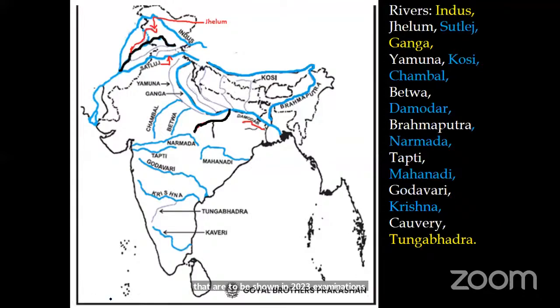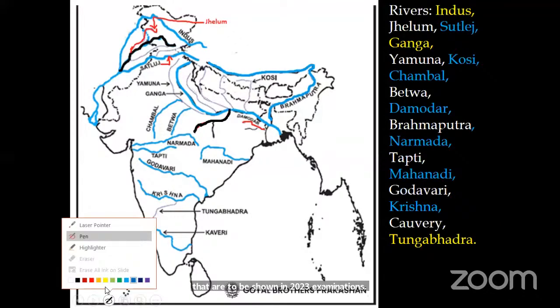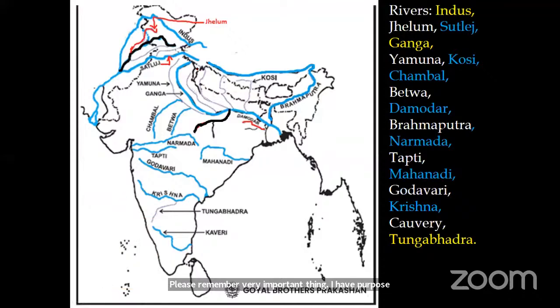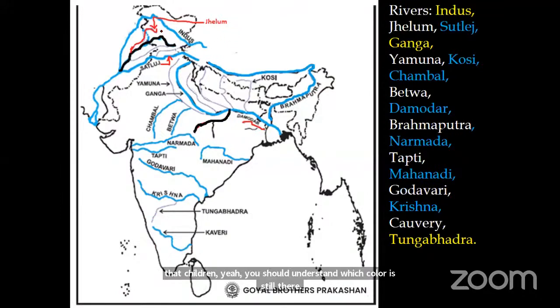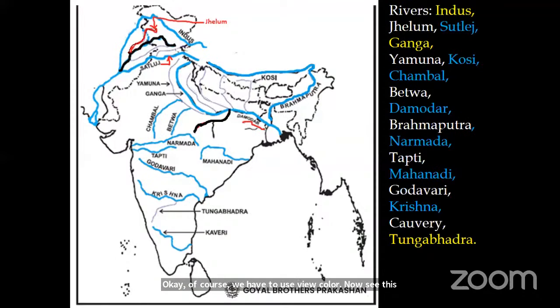Please remember very important thing. I have purposely used some different colors so that children, you should understand which color is used where. Okay. Of course, we have to use blue color. Now see this Jhelum river. I have drawn full river till here, but the flow is marked within Indian territory. See the Jhelum. Indus I have drawn completely till here, but the flow is marked within Indian territory. Okay. So in this way, we have to show the rivers.